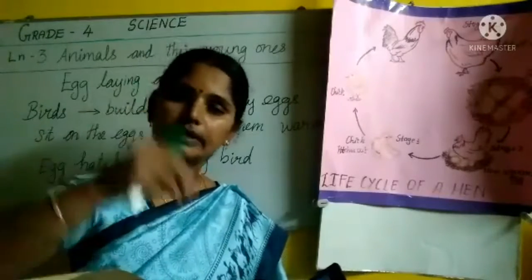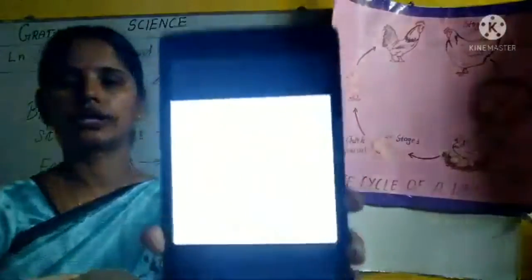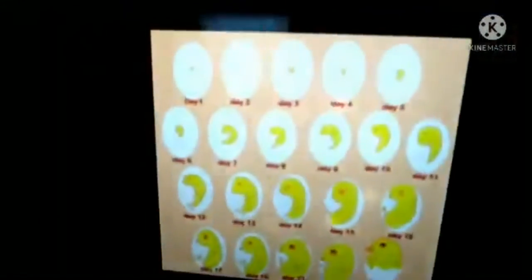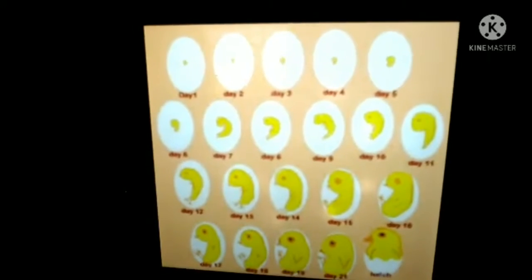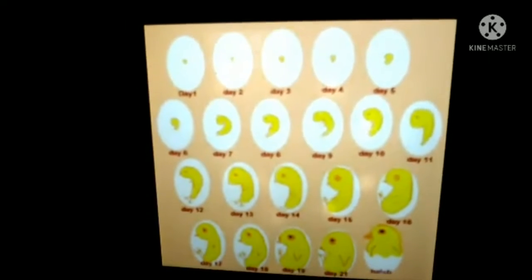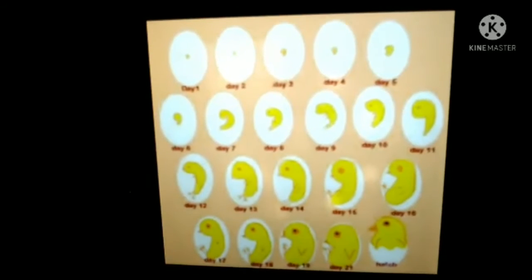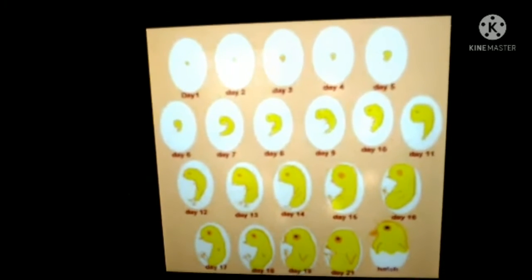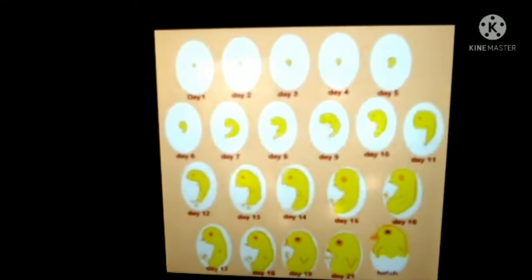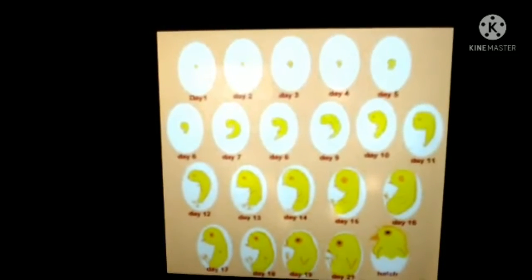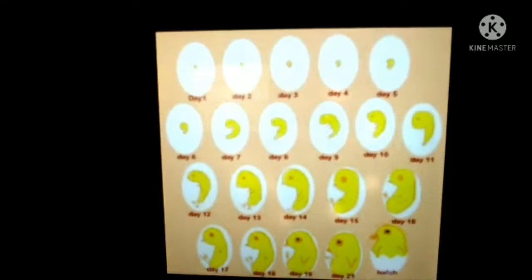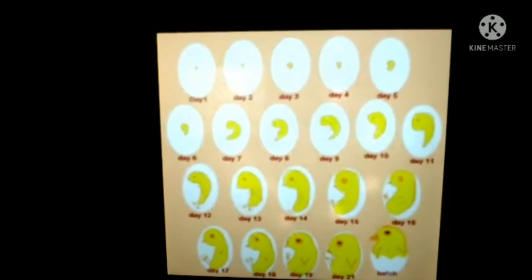What is happening inside the egg? Look here. These are the stages of growth inside the egg, over the 21 days the hen sits on it.